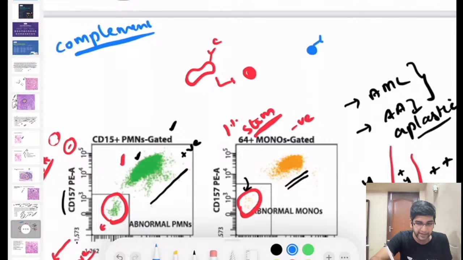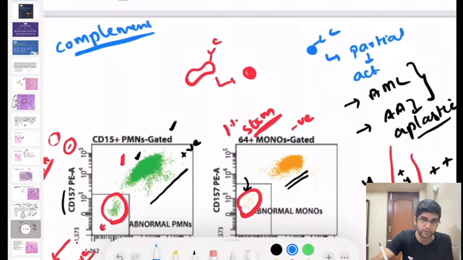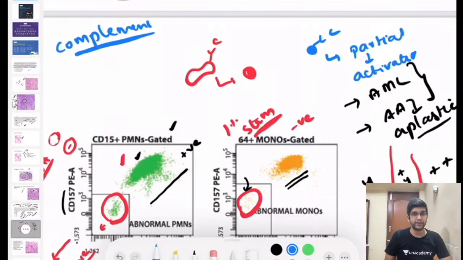Again, a complement binding to a platelet can completely destroy the platelet. At the same time, a partially destroyed platelet will get activated. It will get activated, right?